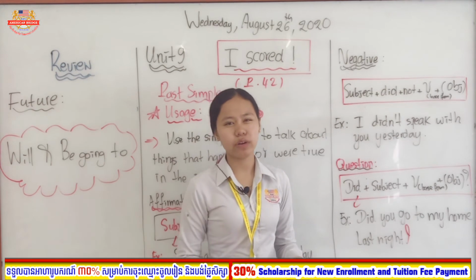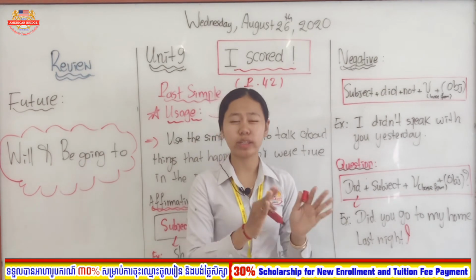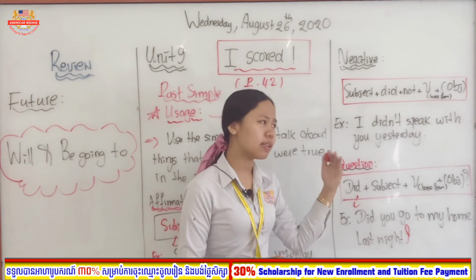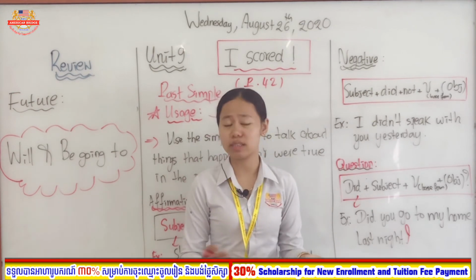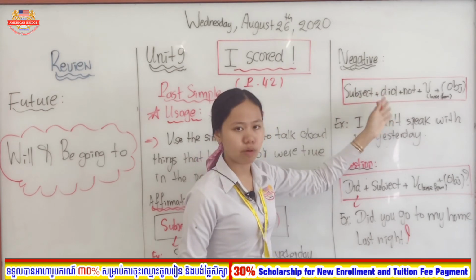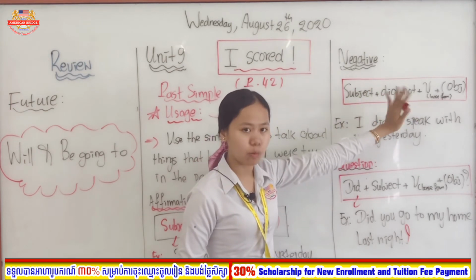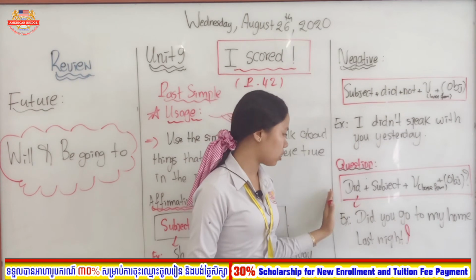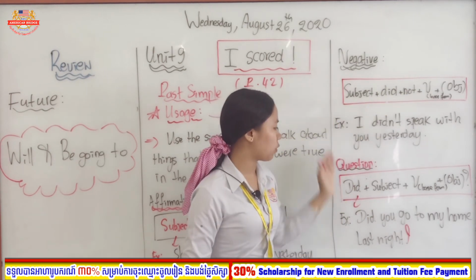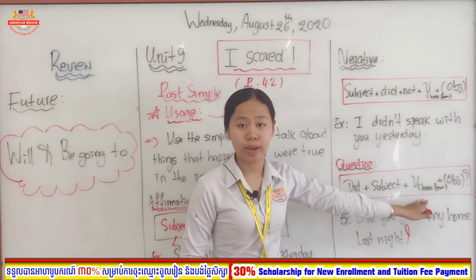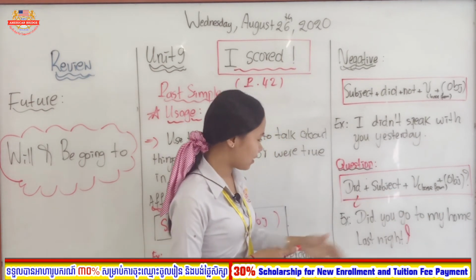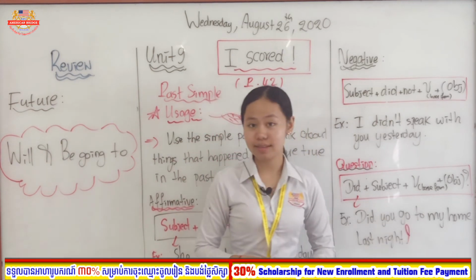So as you have known, even in the present simple we put do or does in front of the subject when we use it in the question form, right? And yes, of course, for past simple it's the same. When you use did, in the negative form you use subject plus did and then plus not. While when we change it into a question, you just put did in front of the subject and then you have verb base form and object and then question mark. Don't forget the question mark. So did you go to my home last night?